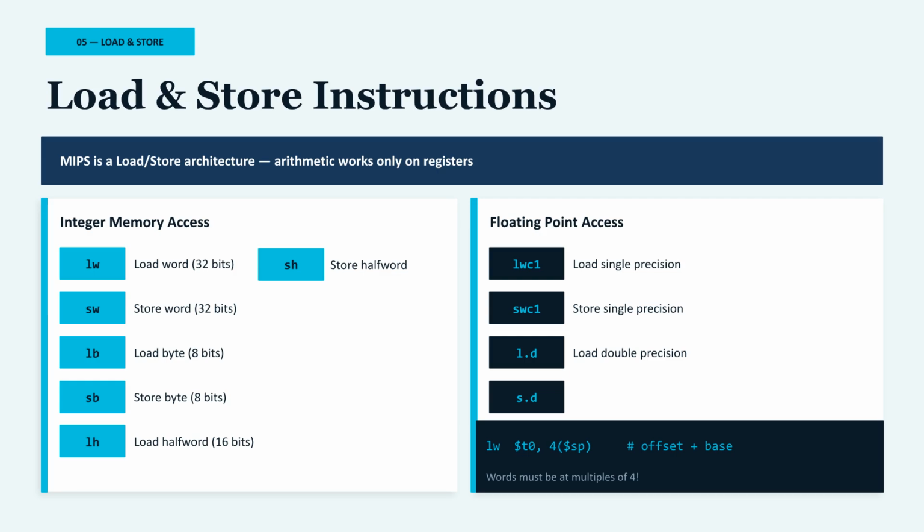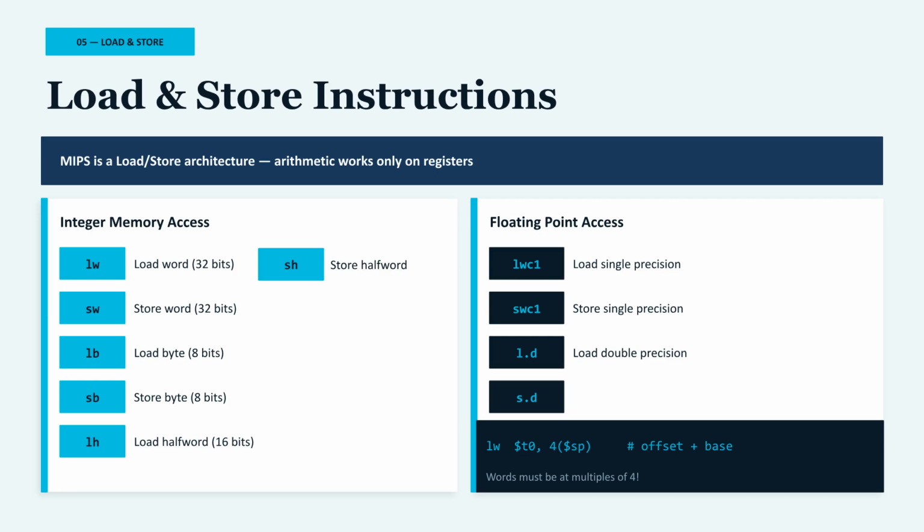MIPS is a load and store architecture. Arithmetic operations only work on registers. To use data from memory, we must load it first and then store it back. For integers, the main instructions are load word, or lw, which copies 32 bits from memory to a register. Store word, or sw, copies 32 bits from a register to memory.